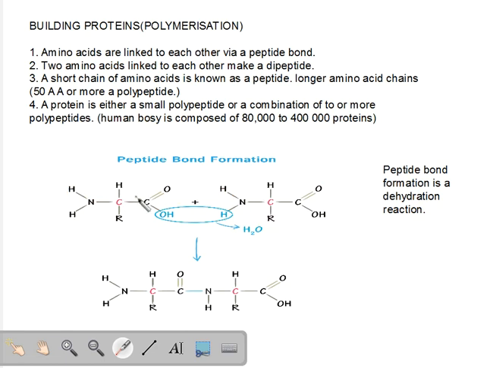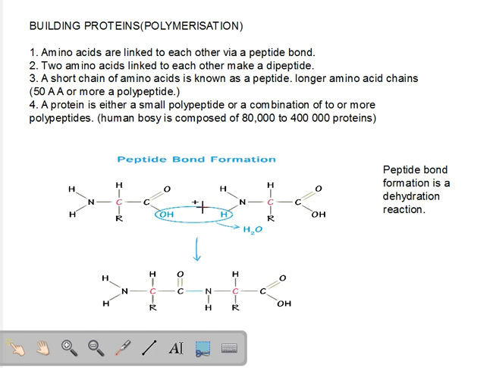Now, in the formation of a peptide bond, or bonding between two amino acids, the carboxyl group of one amino acid and the amine group of the other amino acid are involved. So, what happens? It is a simple dehydration reaction. The two amino acids come close to each other, and there are enzymes involved, again proteins, that are involved in the synthesis of the peptide bond.